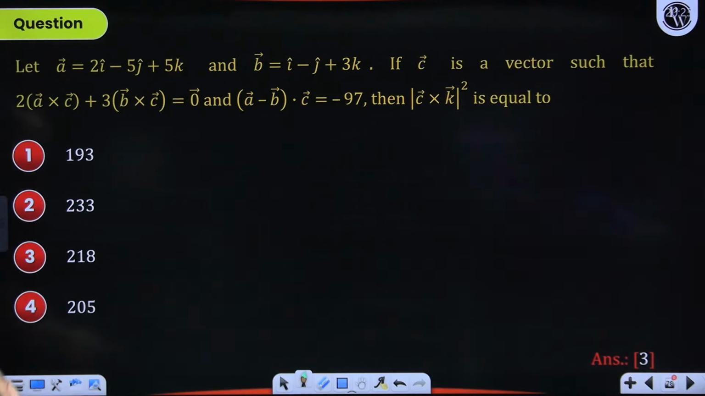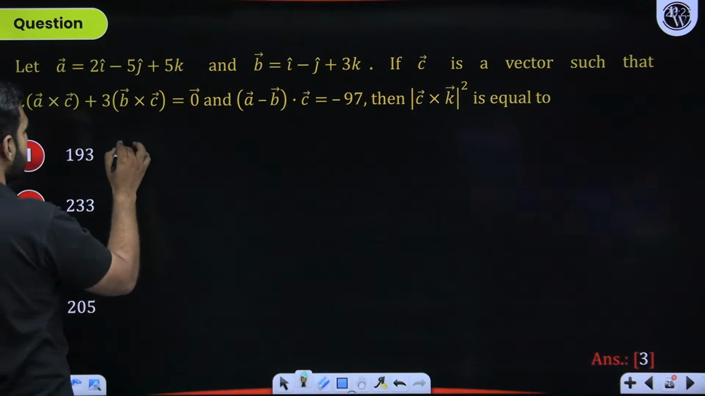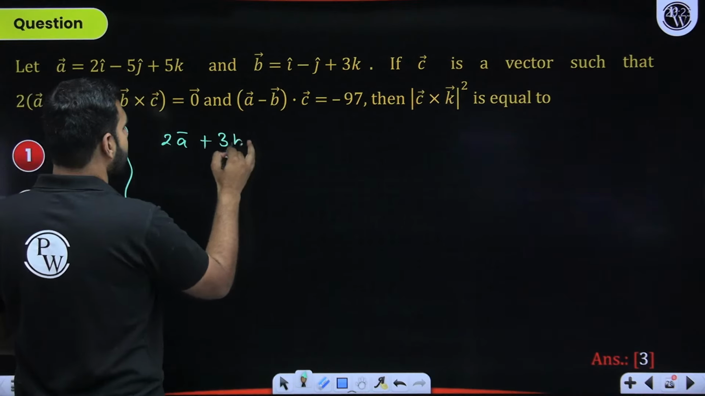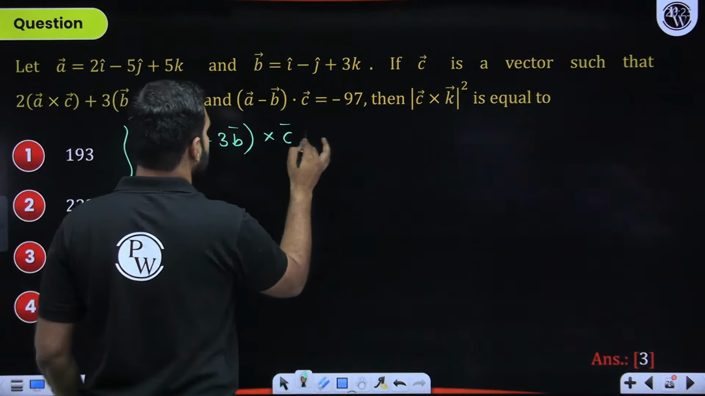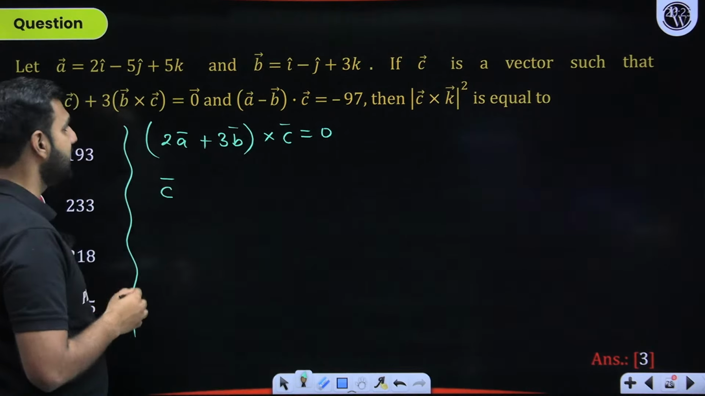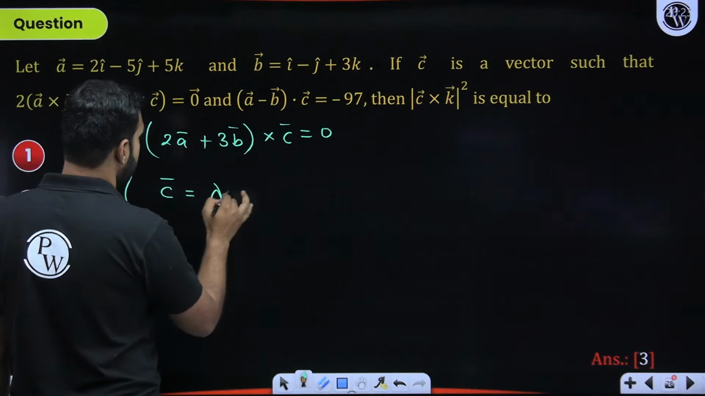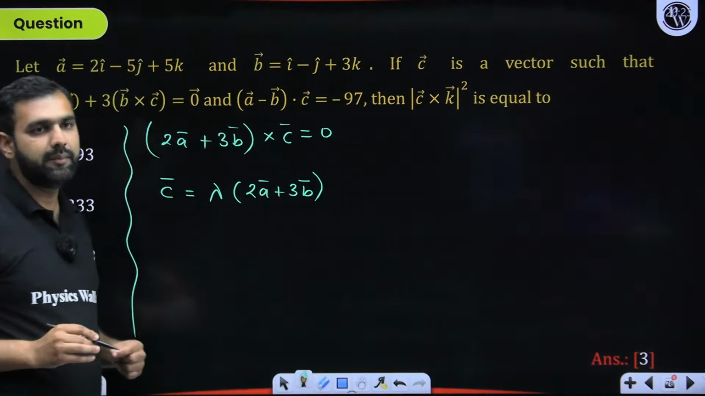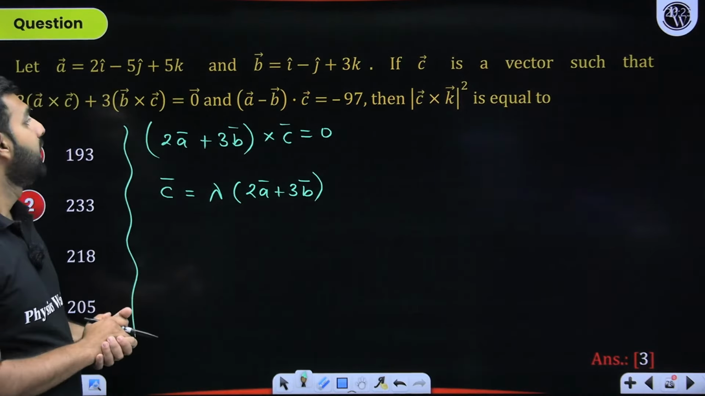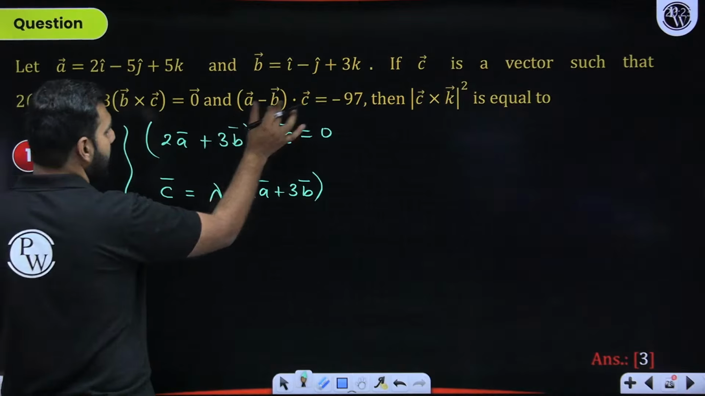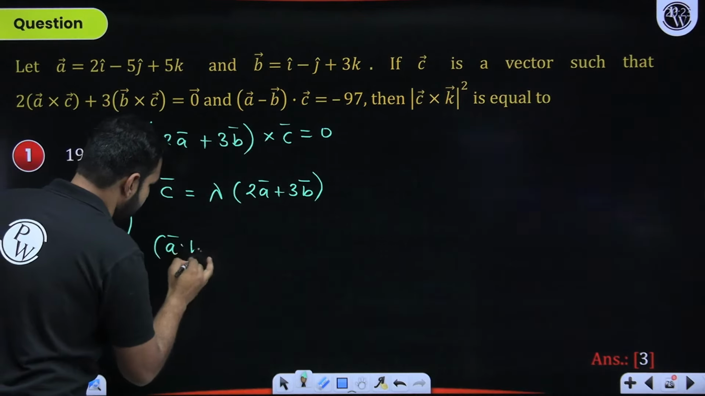Right, let's crack this question. First of all, let's look at this data. C and C can be used here. So I'll say 2 times vector A plus 3 times vector B cross C should be 0, which means C and this are parallel, which means I can say that vector C is equal to lambda times (2A plus 3B), or I could say 2A plus 3B is equal to lambda times C, whatever you wish. Now, with this, we know A minus B dot C. Can I say A minus B dot C? So A minus B remains like that.